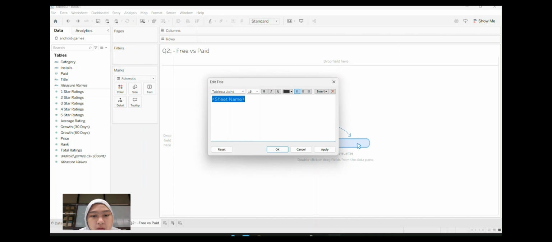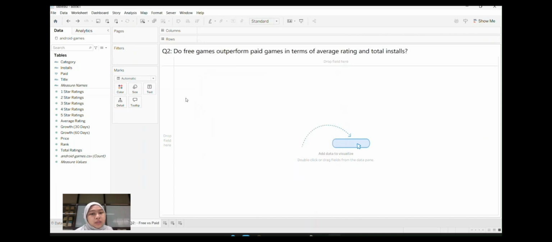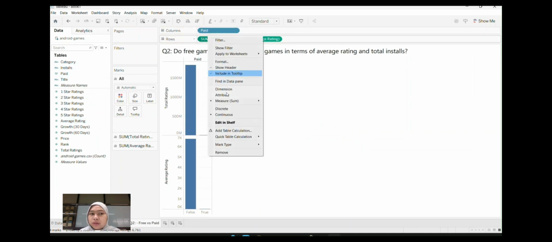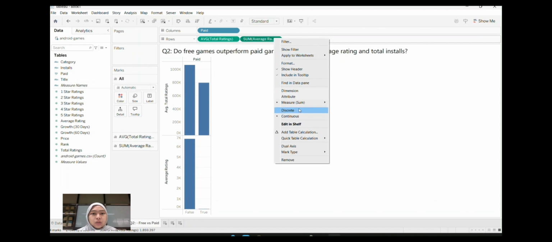Hi and Assalamualaikum, my name is Mona Alia and I will be presenting how to do the data analysis for question 2 and question 3. First, for question 2, the question is: do free games outperform the paid games in terms of average rating and total install? So we need to put the paid field in the columns and we will put the total rating and average rating in the rows.